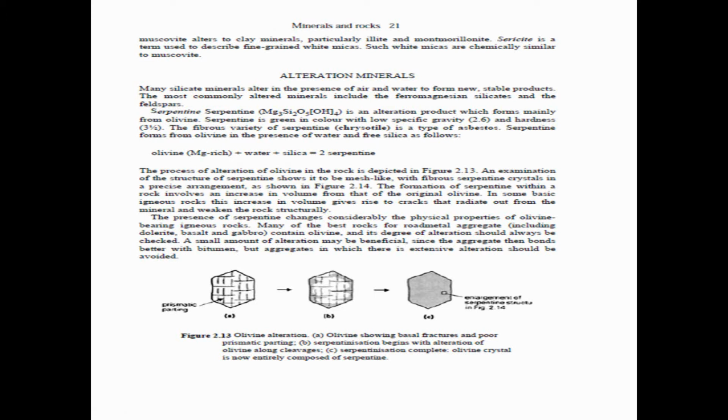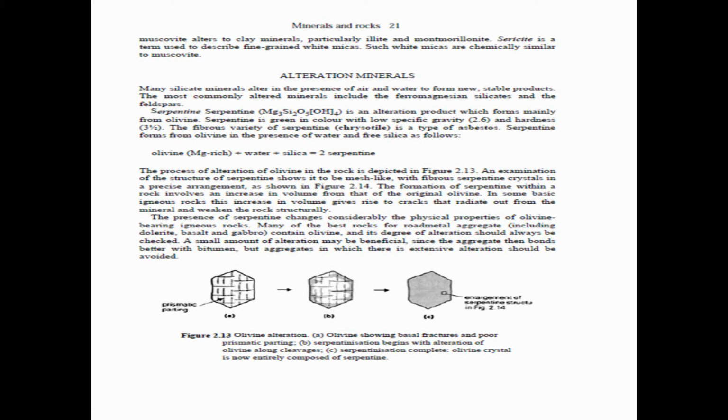Serpentine is an alteration product which forms mainly from olivine. Serpentine is green in color with a low specific gravity of 2.6 and hardness of 3.5.